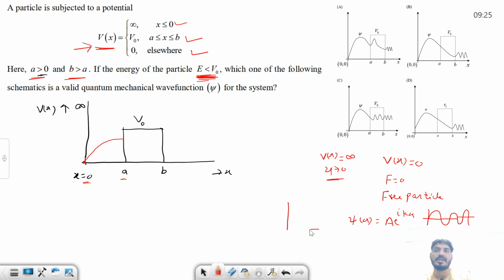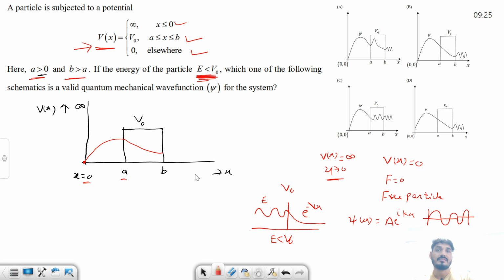In a step potential, if the potential is V naught and a particle is coming from this side with this energy, and if the energy is less than V naught, then what will its wave function be? It is a decaying wave function, an exponentially decaying wave function, e to the power minus gamma x. This we already know. So here also it will be something similar. This is a constant potential, so in this region it will be a decaying wave function like this.